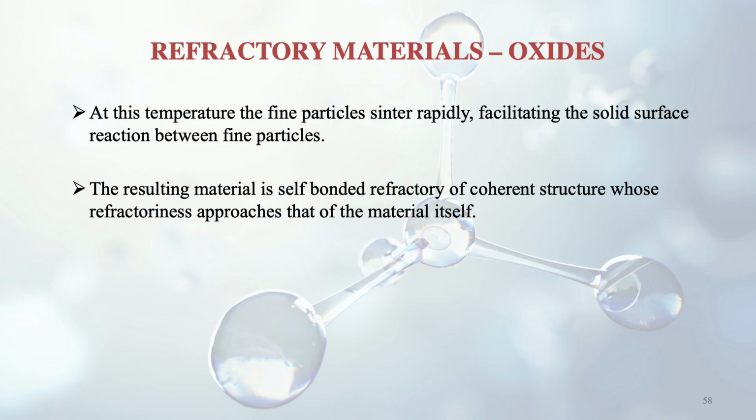They are very tightly bonded now, and self-bonded by their properties only. The self-bonded refractory of coherent structure is formed whose refractoriness approaches that of the material itself. So even after sintering and coalescing, the refractoriness can be as good as the original material itself.